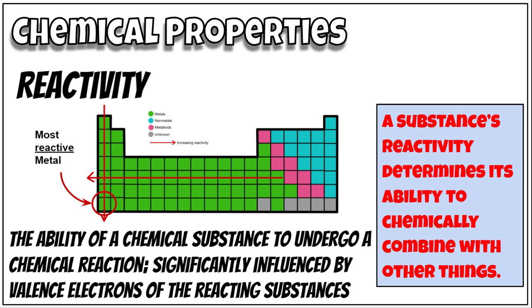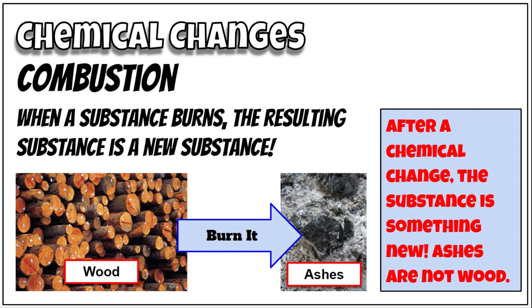So the most reactive metal is in the bottom left corner of the periodic table. And the least reactive element out there is in the top right. Okay. So we'll learn more about the periodic table later on in another unit.